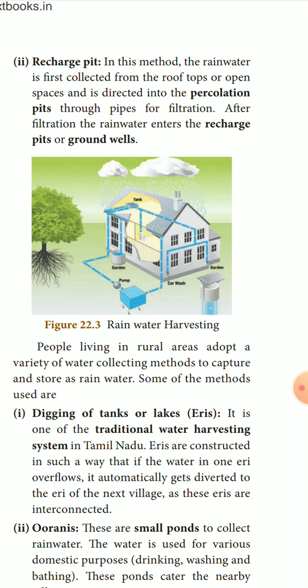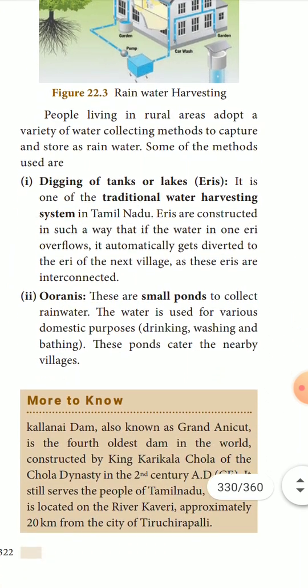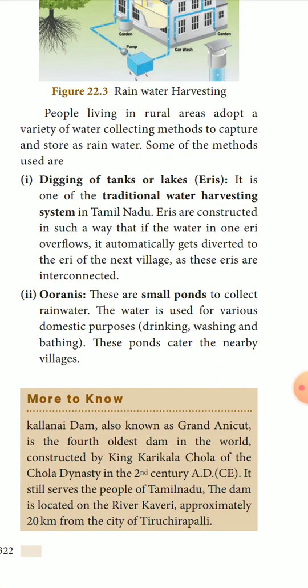People living in rural areas adopt a variety of water collecting methods to capture and store rainwater. Some of the methods are digging of tanks or lakes. Aeries are one of the traditional water harvesting systems in Tamil Nadu. They are constructed in such a way that when the water in one area overflows, it automatically gets diverted to the area of the next village. So from area to area it is interconnected. When one area gets filled, it is directed towards the next area.